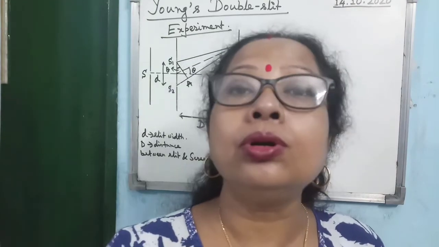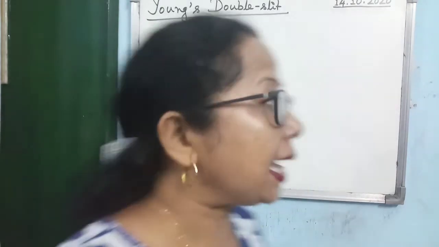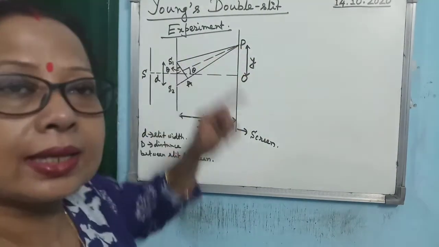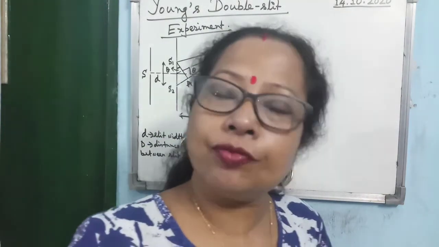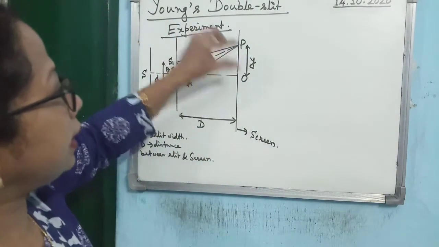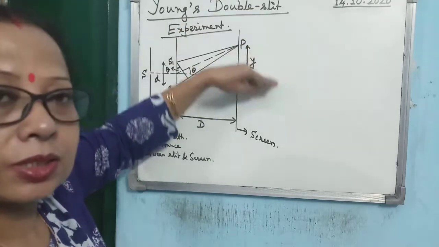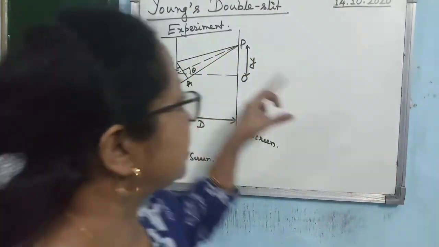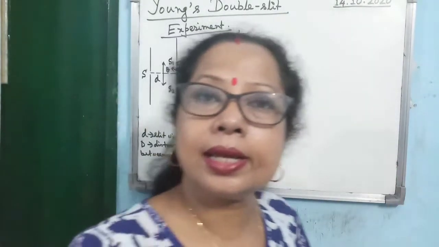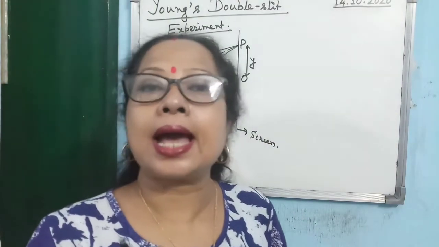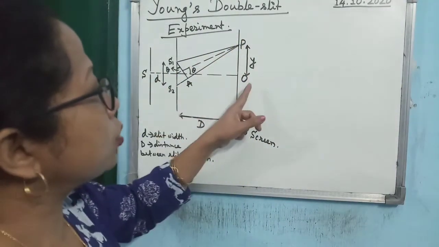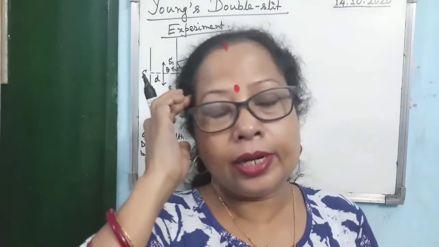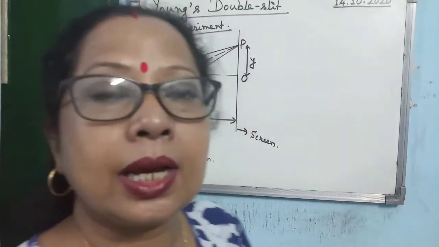If you write path difference as x and the distance of the chosen point from the center of the screen also as x, it will create confusion. That's why, and since this length is taken along the y axis, it is better to express it in terms of y. I repeat, in your book this distance is taken as x, but don't take it as x; express it as y, because this is the distance we are measuring along the vertical line. Not only that, x generally represents the path difference between the two waves.